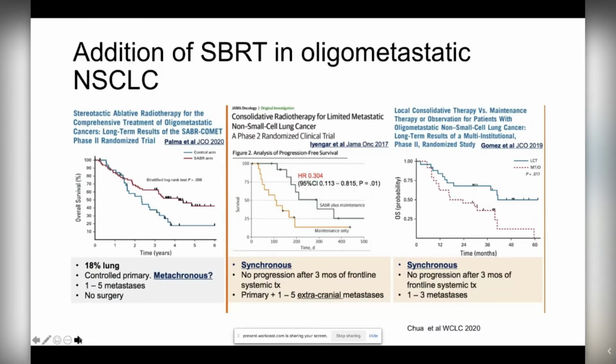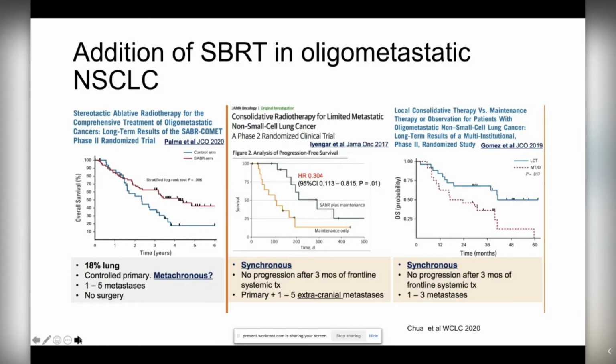The second study here is the Iyengar study, which also looked at addition of radiation for patients with Oligo-Metastatic disease. But now what they did was, first patients got the systemic treatment, then they went on to either receive systemic treatment plus radiation or systemic treatment alone, and saw that in this setting, we call that consolidation, patients had improved outcomes with better control of their disease with improved progression-free survival.